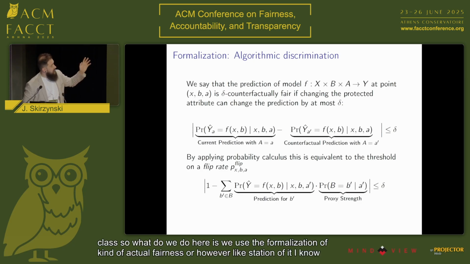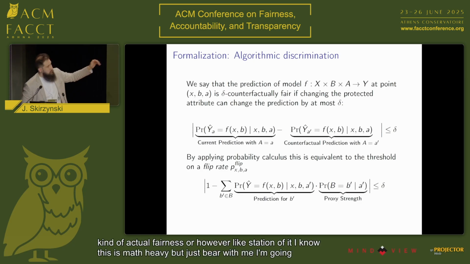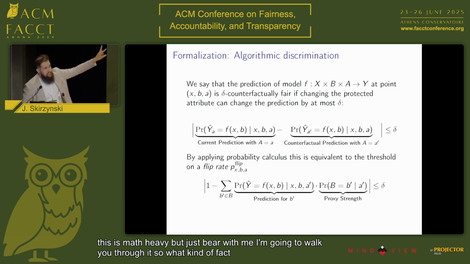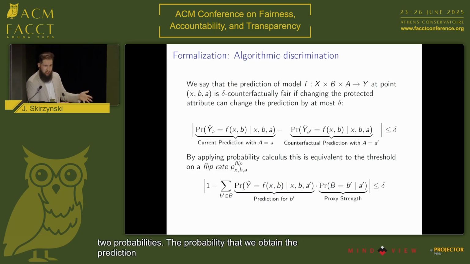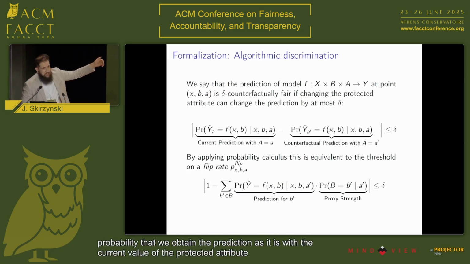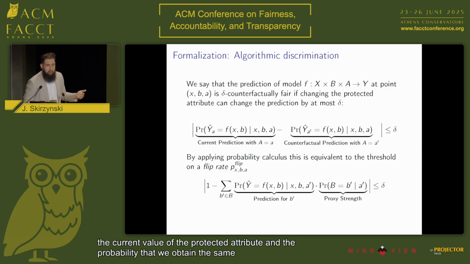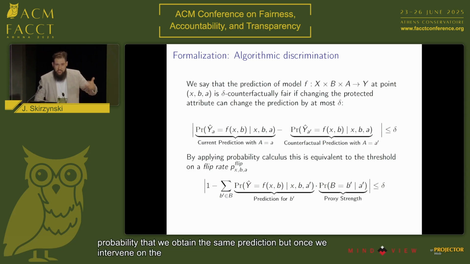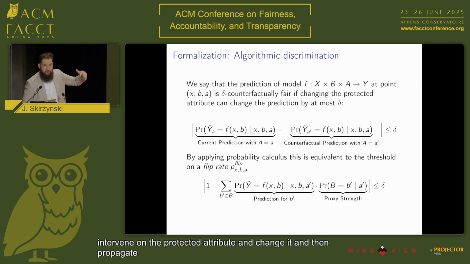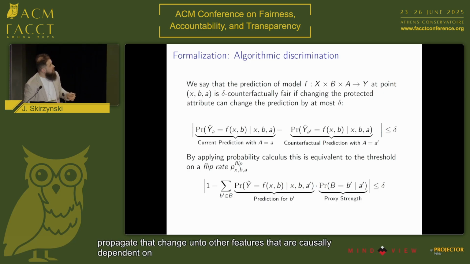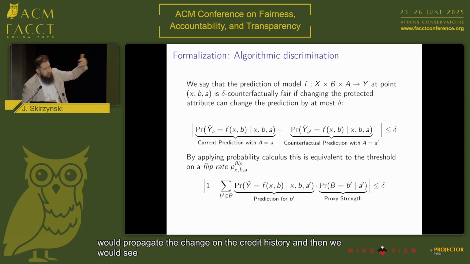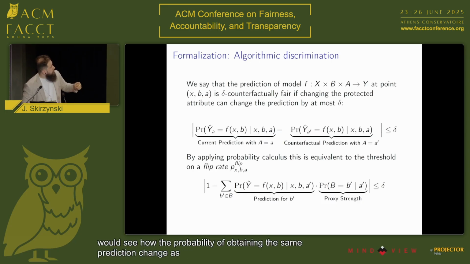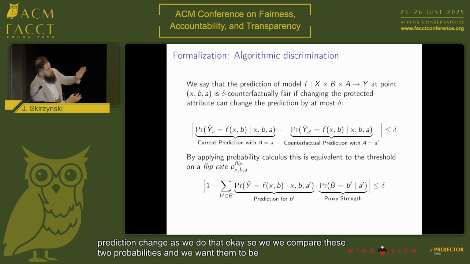I know this is math heavy, but just bear with me, I'm going to walk you through it. So what counterfactual fairness does, it looks at the distance between two probabilities: the probability that we obtain the prediction as it is with the current value of the protected attribute, and the probability that we obtain the same prediction, but once we intervene on the protected attribute and change it, and then propagate that change onto other features that are causally dependent on the protected attribute. So in our example, we would propagate the change on the credit history. And then we would see how the probability of obtaining the same prediction changes as we do that. Okay, so we compare these two probabilities and we want them to be close to each other at most delta.